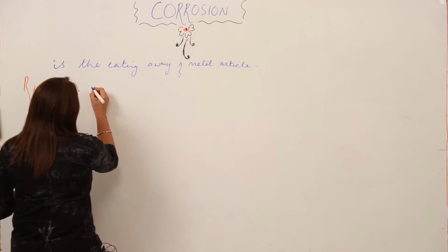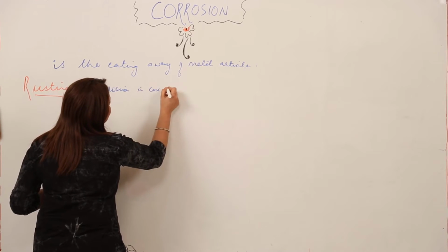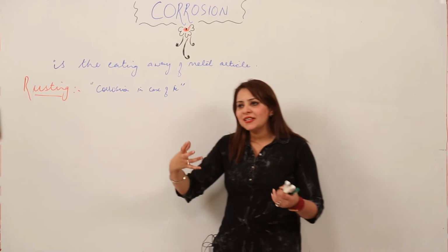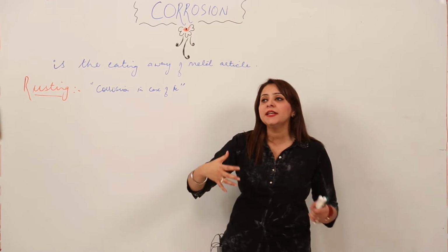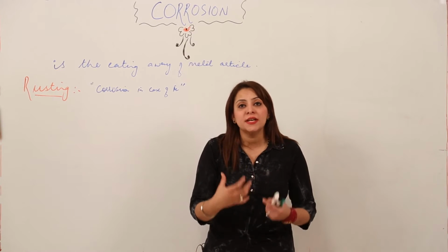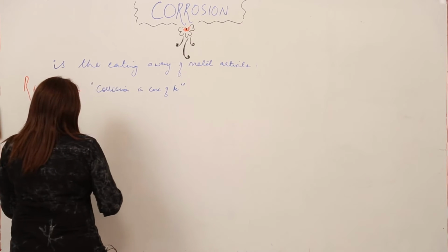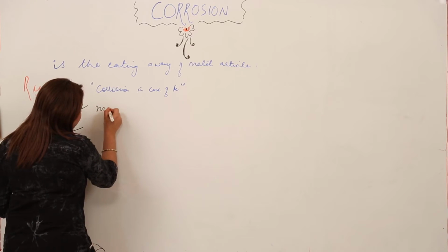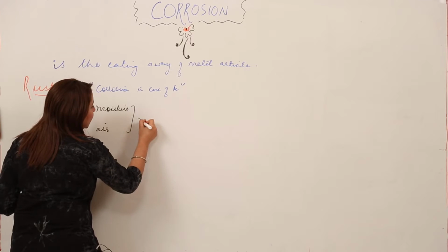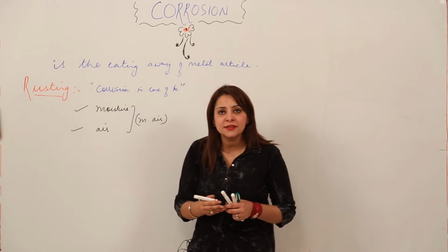So the corrosion in case of iron is called rusting. Now, rusting does not occur as such. There are certain conditions under which rusting takes place. So what are those conditions? Rusting takes place under the condition of moisture and air. That means moist air leads to the occurrence of rusting.